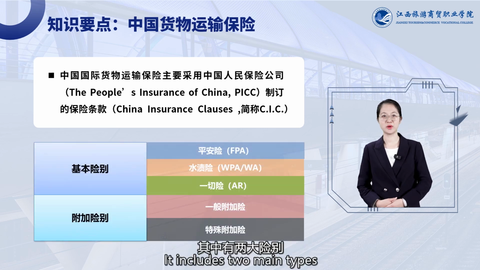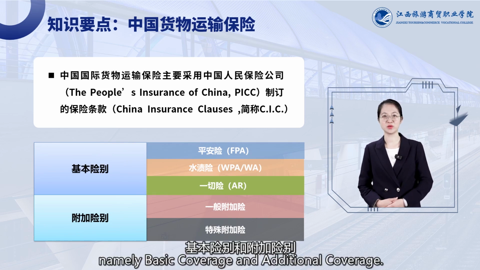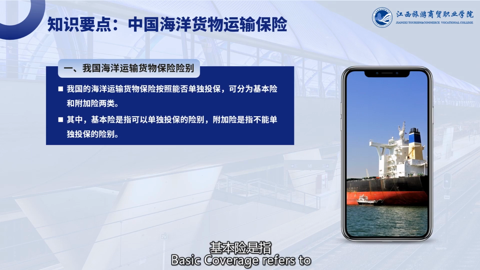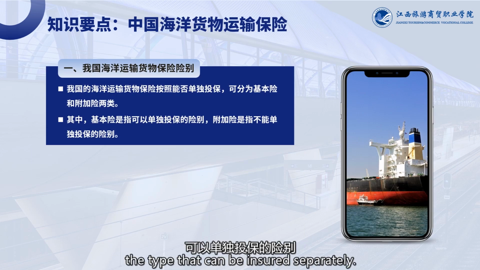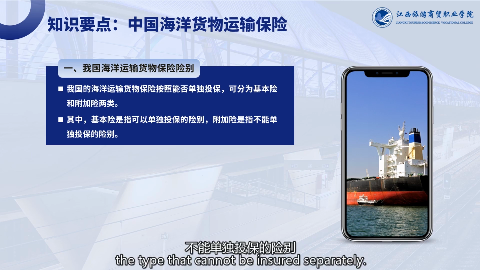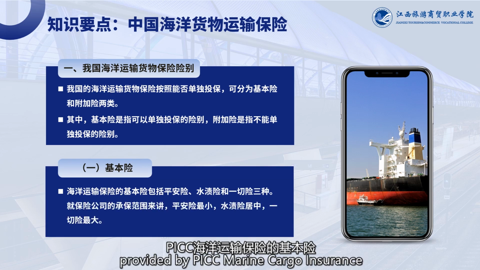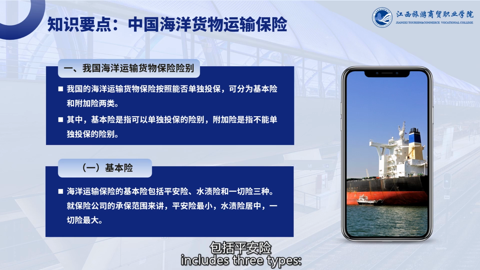It includes two main types of insurance coverage, namely basic coverage and additional coverage. Basic coverage refers to the type that can be insured separately, while additional coverage refers to the type that cannot be insured separately. The basic coverage provided by PICC marine cargo insurance includes three types: free of particular average, FPA, with particular average, WA, and all risk insurance.